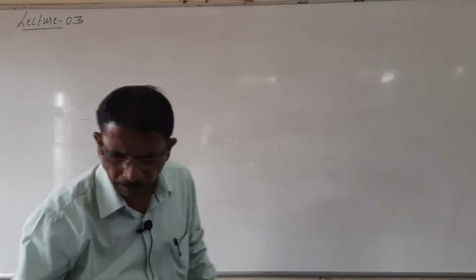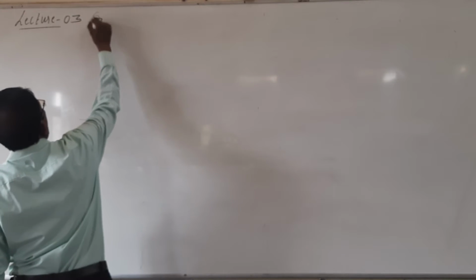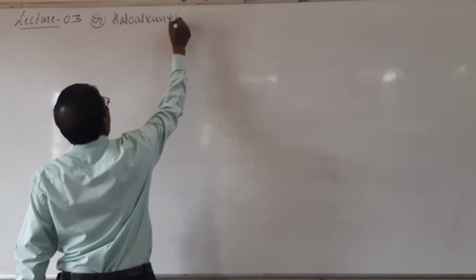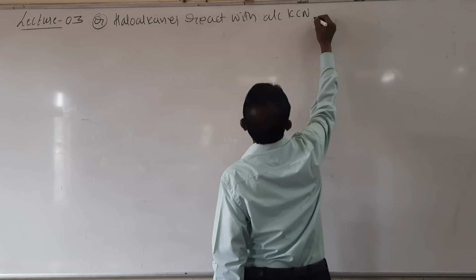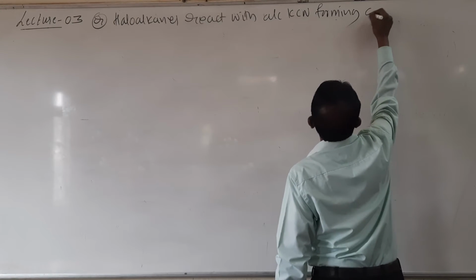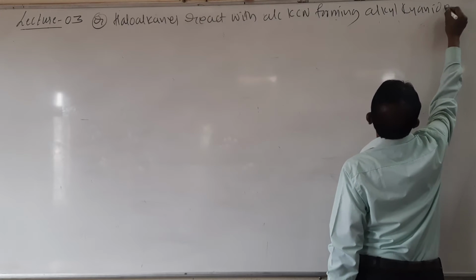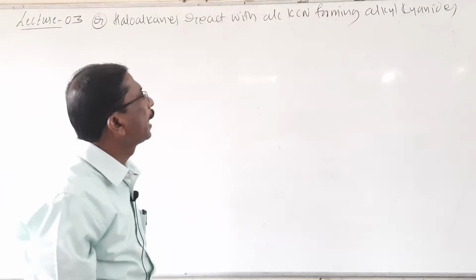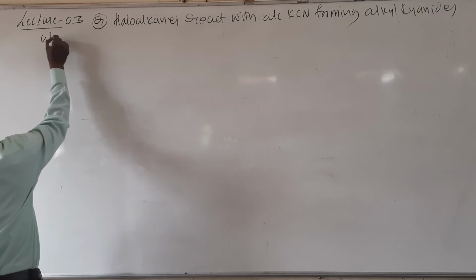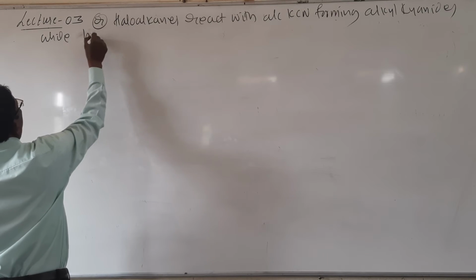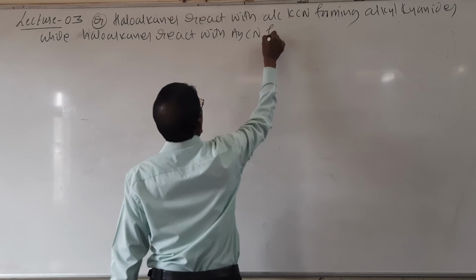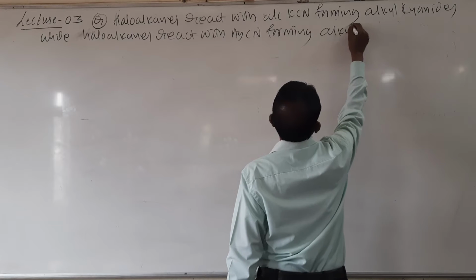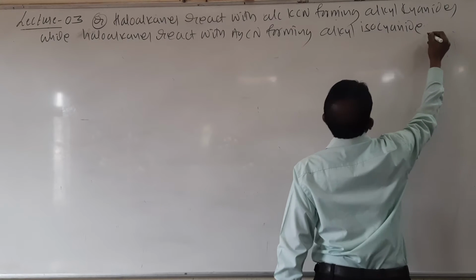Look here, the main question is: haloalkanes react with alcoholic potassium cyanide forming alkyl cyanides, while haloalkanes react with AgCN forming alkyl isocyanide as the main product.